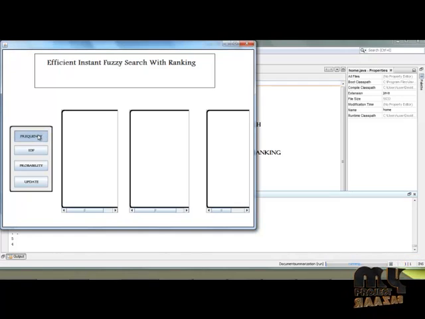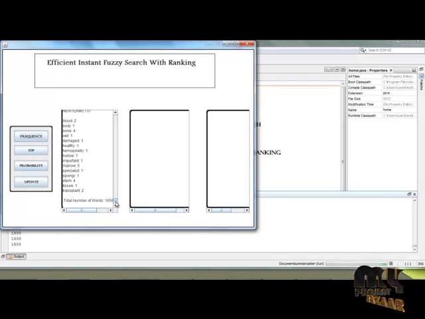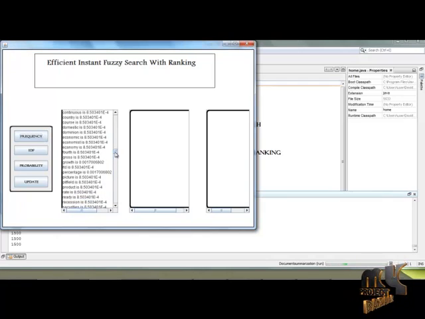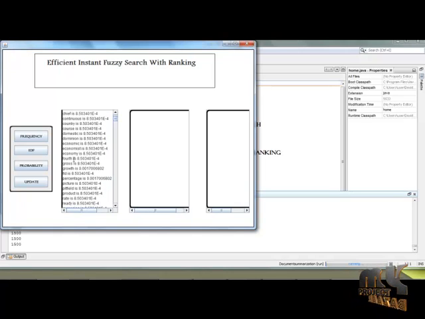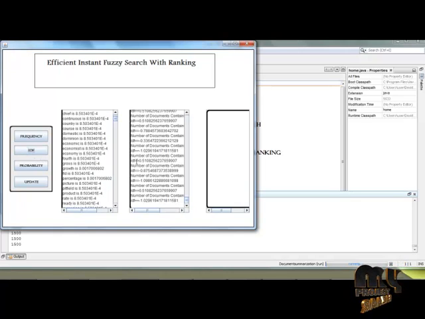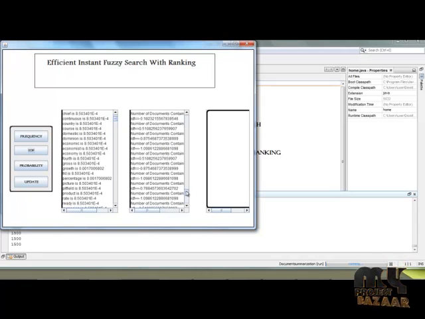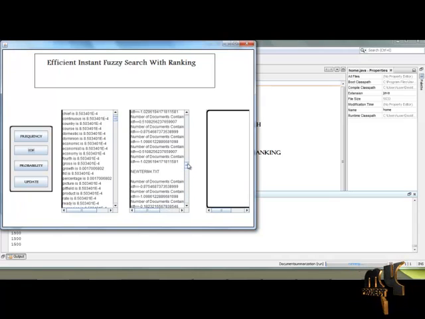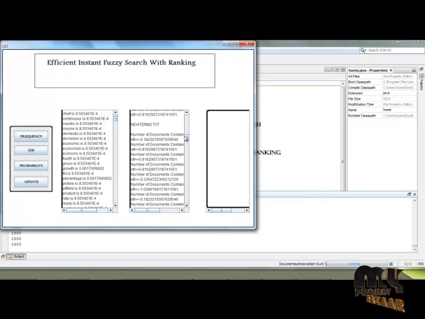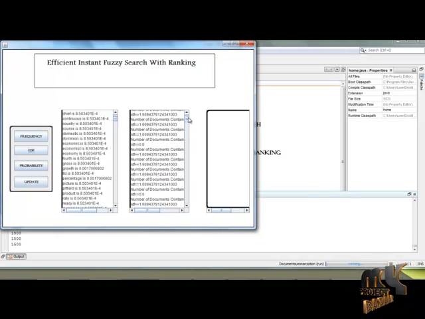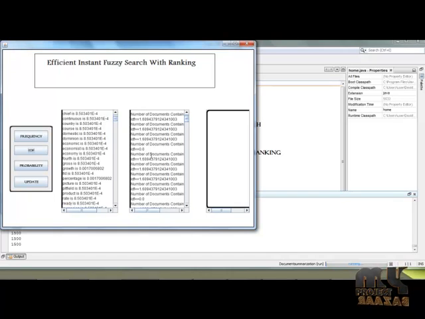Simply click the frequency button, and the words occurring in the text files are displayed. These are the frequencies, which are the comparisons between the words occurring in the text files. Now click the inverse document frequency. Inverse document frequency means the minimal number of occurrences of words in the document. This is the document which contains the words in an inverse document frequency manner. The inverse document frequencies are clearly processed.